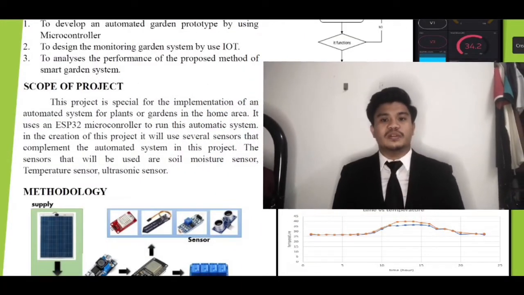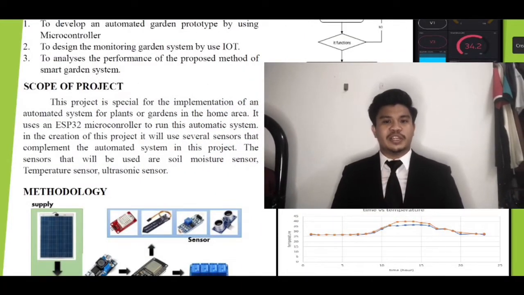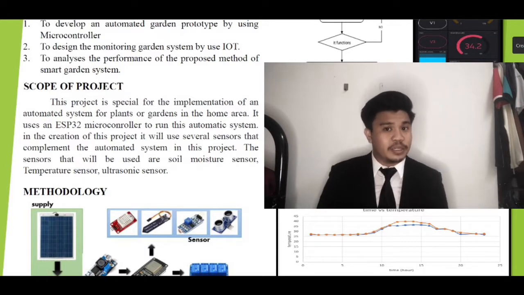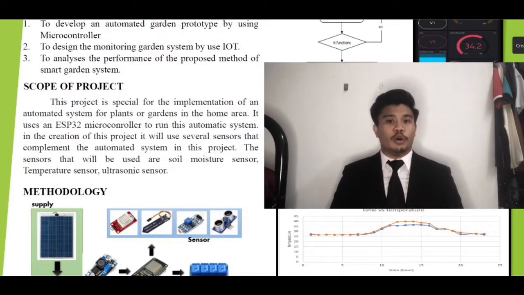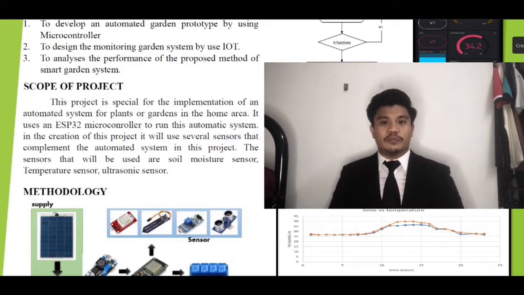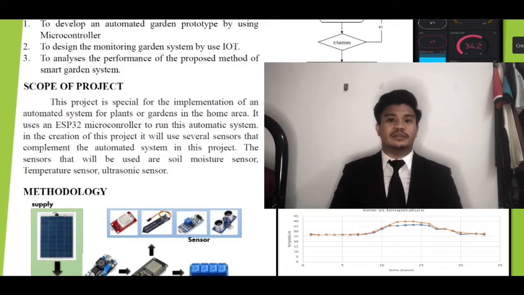Project scope. This project is specialized for the implementation of an automated system for a plant or garden in a home area. It uses an ESP32 microcontroller to run this automatic system. In the creation of this project, it will use several sensors that complement the automated system. The sensors that will be used are the soil moisture sensor, temperature sensor, ultrasonic sensor, and LDR sensor.